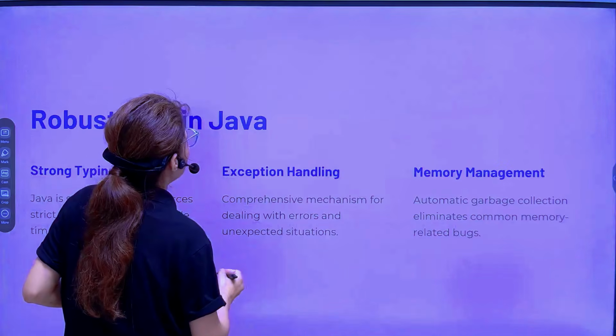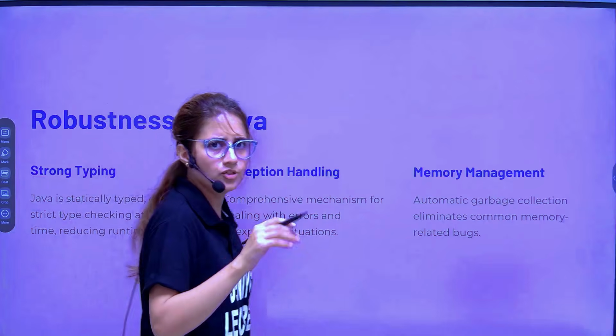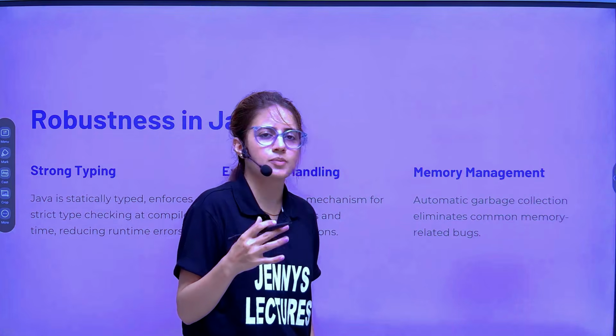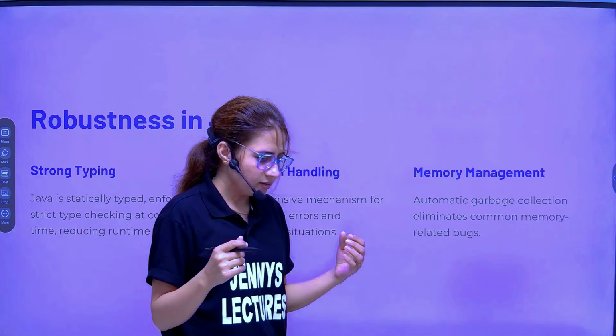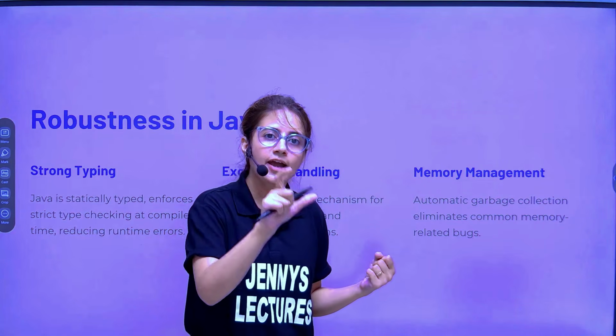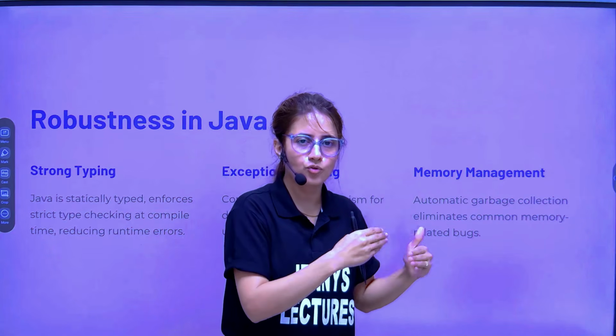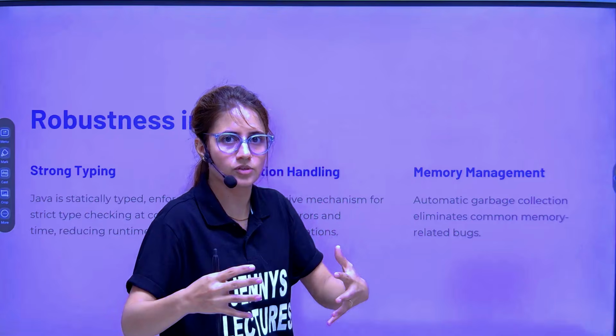Now, next is robust. Java is robust. You have heard this thing, but what does this mean? In simple English, it means a strong, consistent, reliable language. And why robust? Because there are some more features because of which Java is robust.